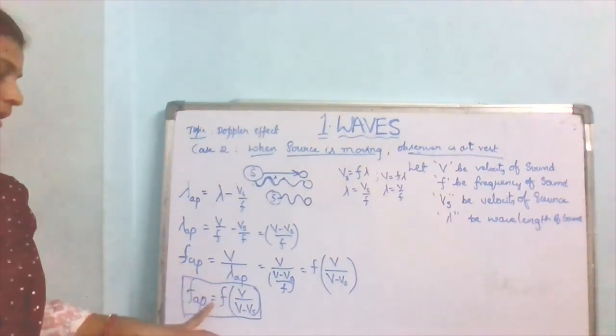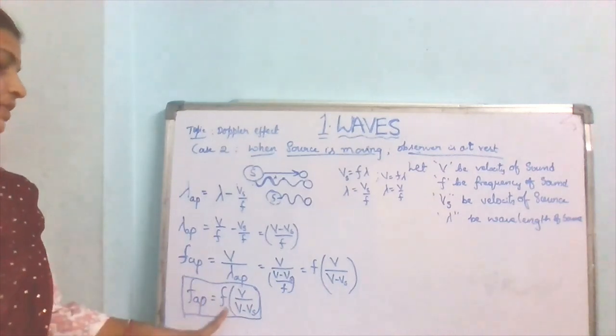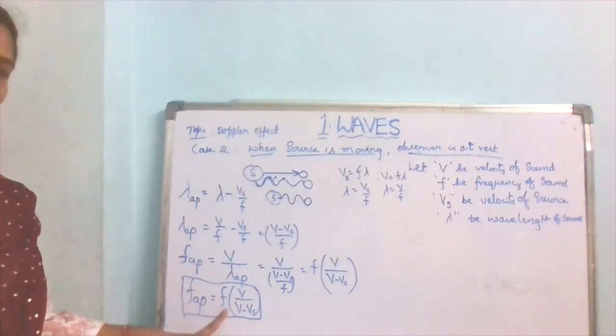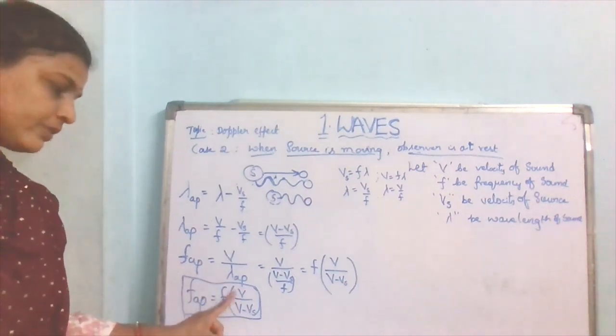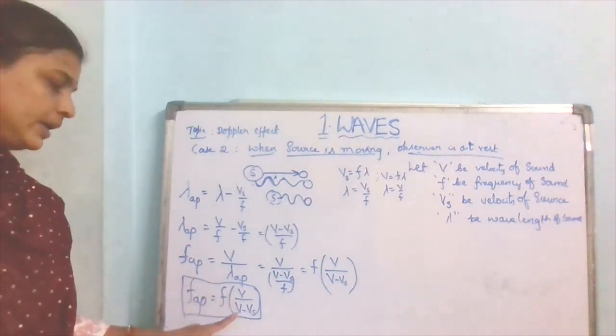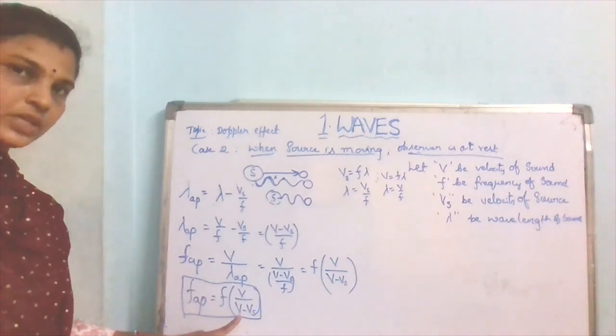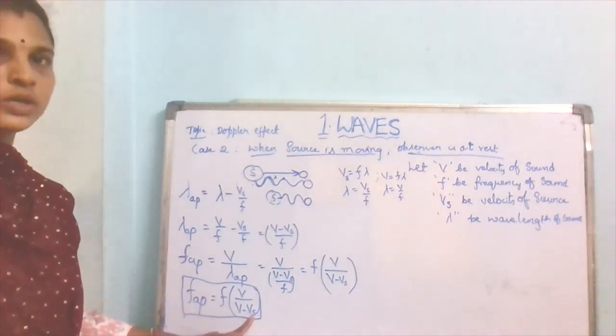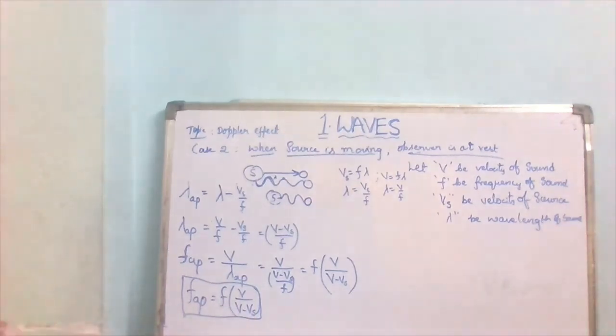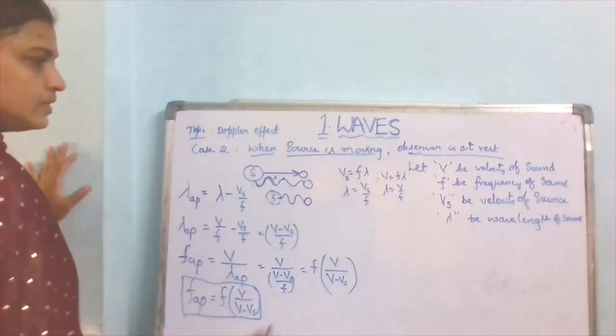The apparent frequency is equal to the original frequency into V, where V is the velocity of the sound. Remember the terms carefully. V is the velocity of the sound, and Vs is the velocity of the source. Okay, Vs is the velocity of the source. And let us see the next one.